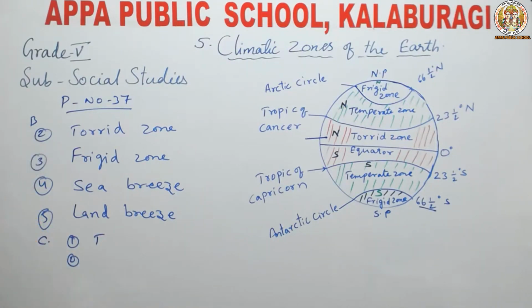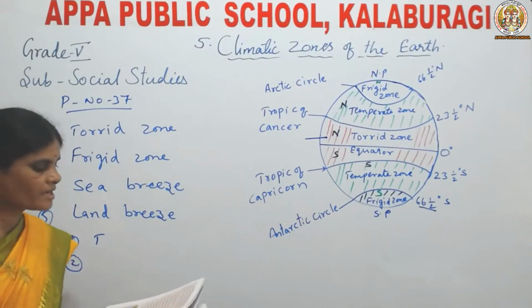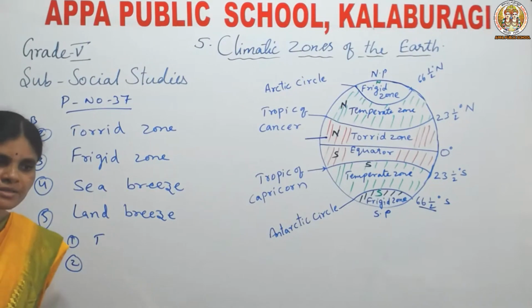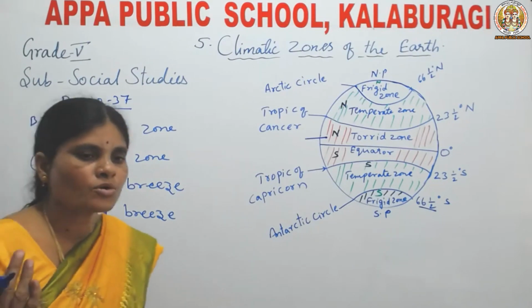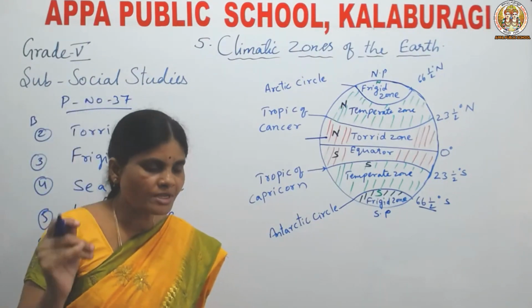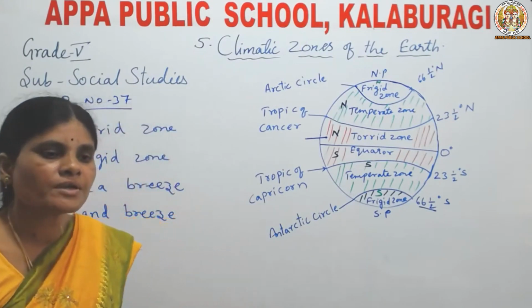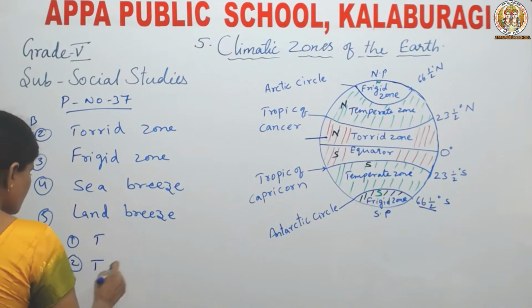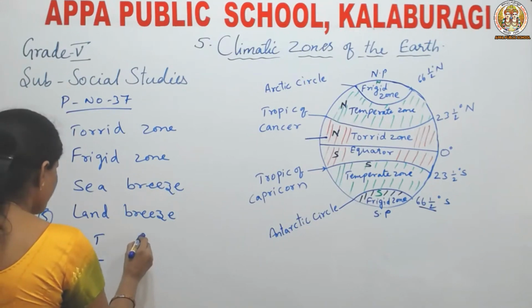Second one: the climate of a place is affected by its location on the earth. Already I told you, depending upon the amount of heat received by the earth, it is divided into different zones.